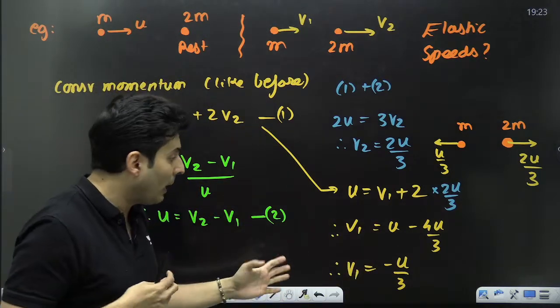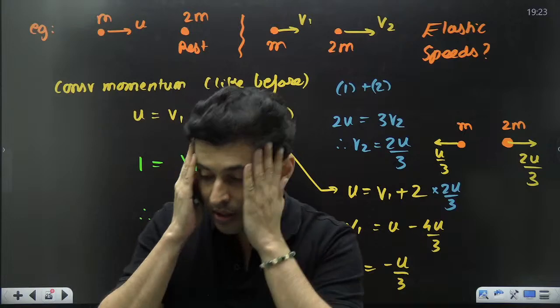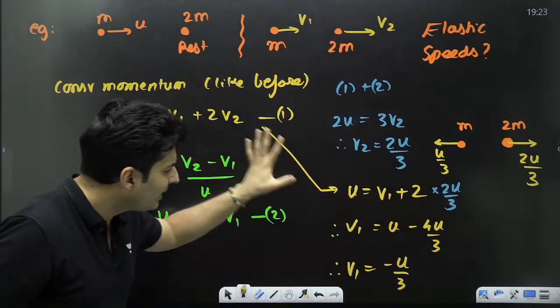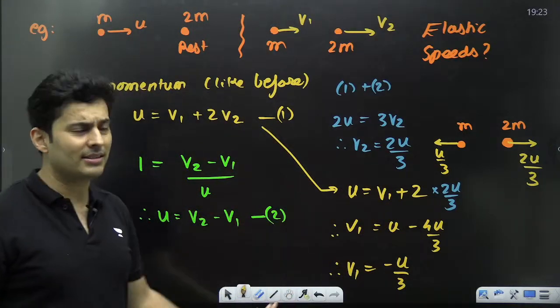Don't get scared. So I got a minus answer. Oh my god, I've done something wrong. Oh my god, where did I go wrong? Nothing. Only the direction is opposite. That's all that minus sign is saying. Nothing else. Don't get scared.